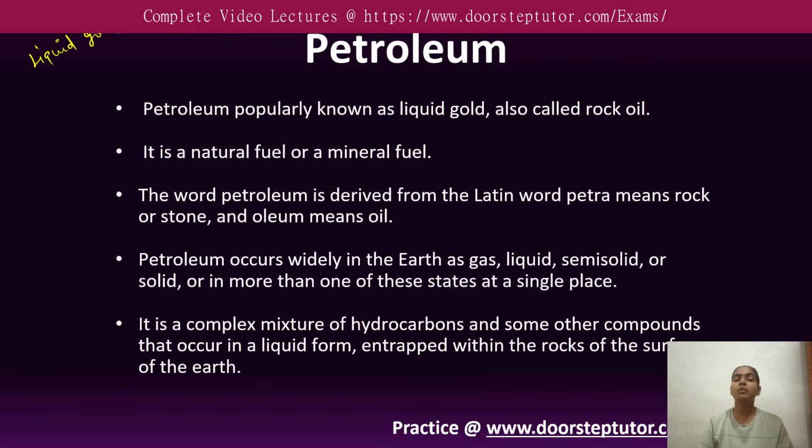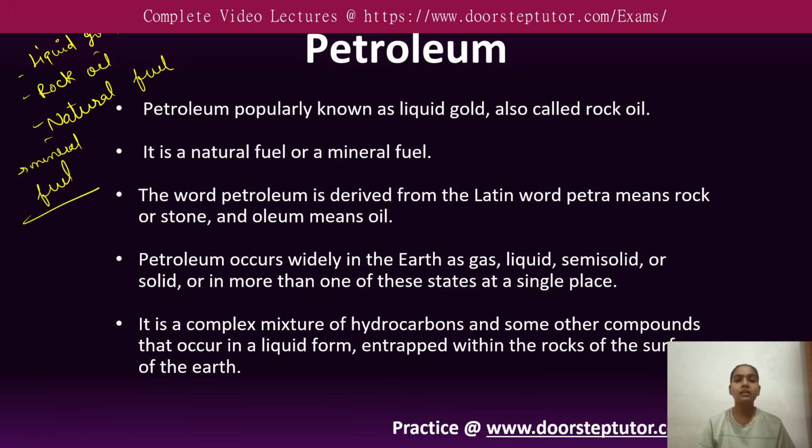The other names of petroleum are liquid gas, rock oil, natural fuel or mineral fuel.